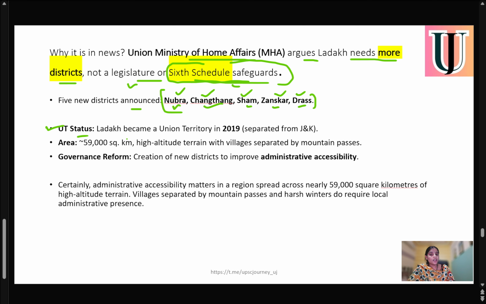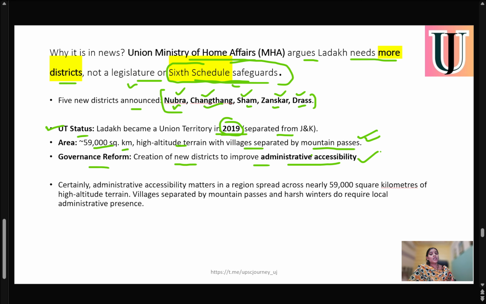Ladakh was created as a UT. It became a union territory in 2019 when it was separated from Jammu and Kashmir. Its area is about 59,000 square kilometers, high altitude terrain with villages separated by mountain passes. We all know that this area is completely high altitude terrain with mountain passes. Governance reform: creation of new districts to improve administrative accessibility. Now the government has created these 5 more districts so that there will be more administrative accessibility.